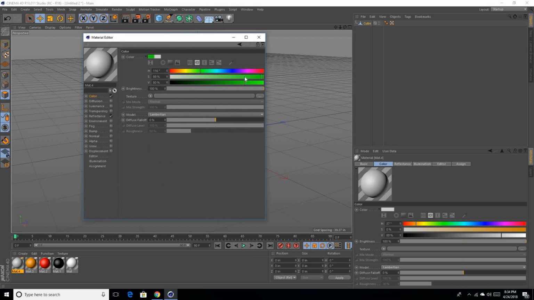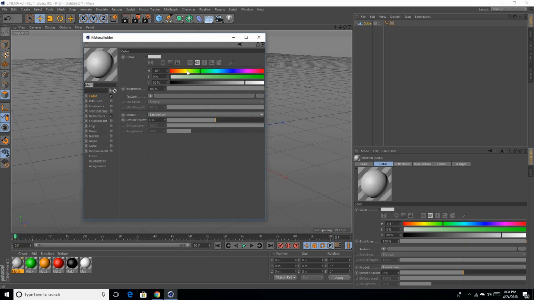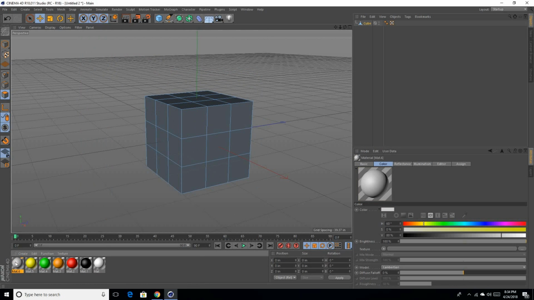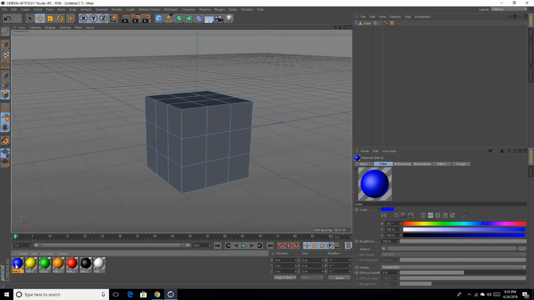I think we have green as well. Yellow, and blue. So we have 7 colors, but one is just going to be the outline and stuff.